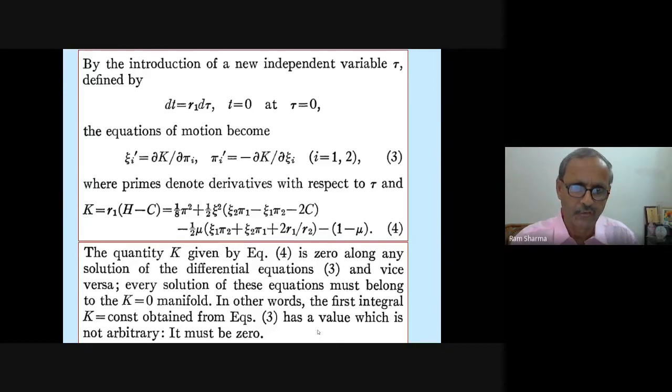So this is how this new Hamiltonian came. The quantity k given by 4 is 0 along any solution of the differential equation, because he has taken in 3 this, and vice versa. Every solution of this equation must belong to the k is equal to 0 manifold. In other words, the first integral k is equal to constant obtained from equation 3 has a value which is not arbitrary, it must be 0. This is the important condition you can see from here.